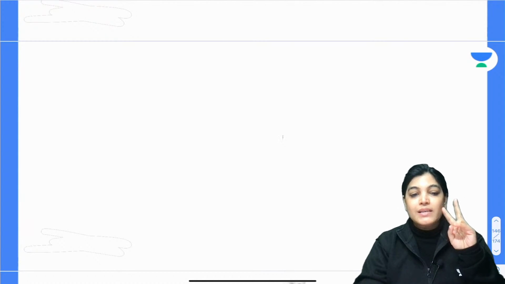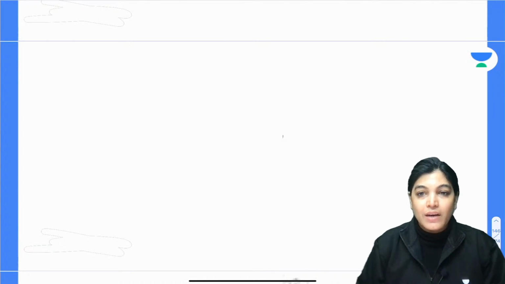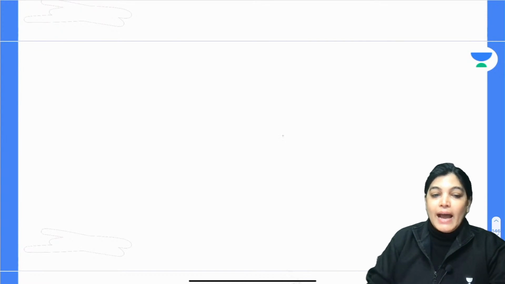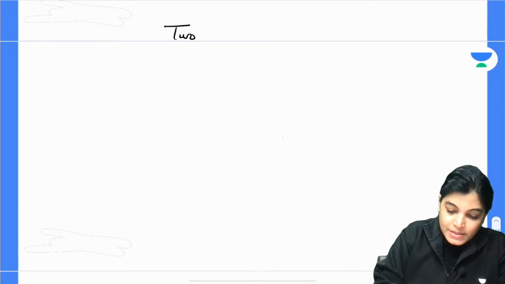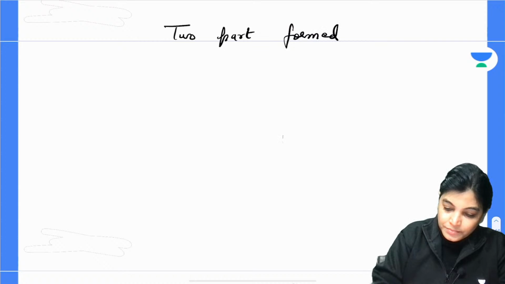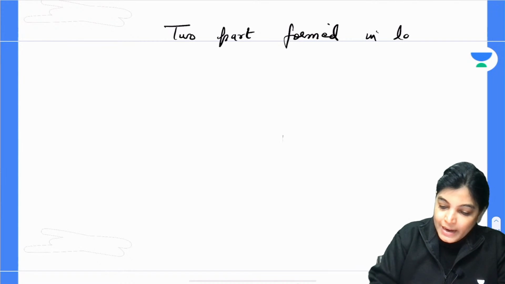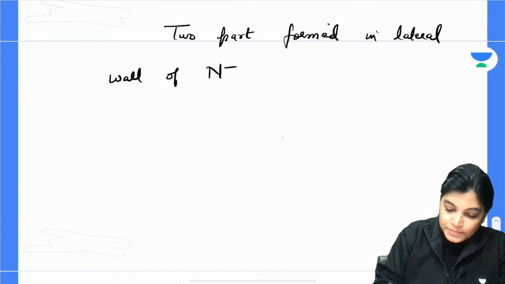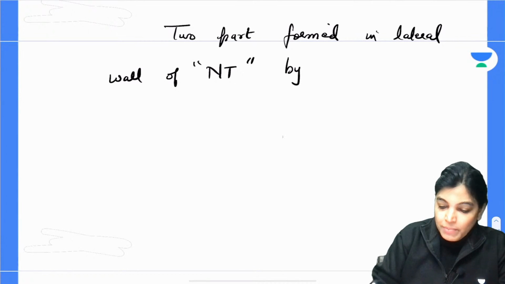Now these two parts are termed as anterior and posterior, that means ventral and dorsal. The two parts formed in the lateral wall of the neural tube by the appearance of which structure?